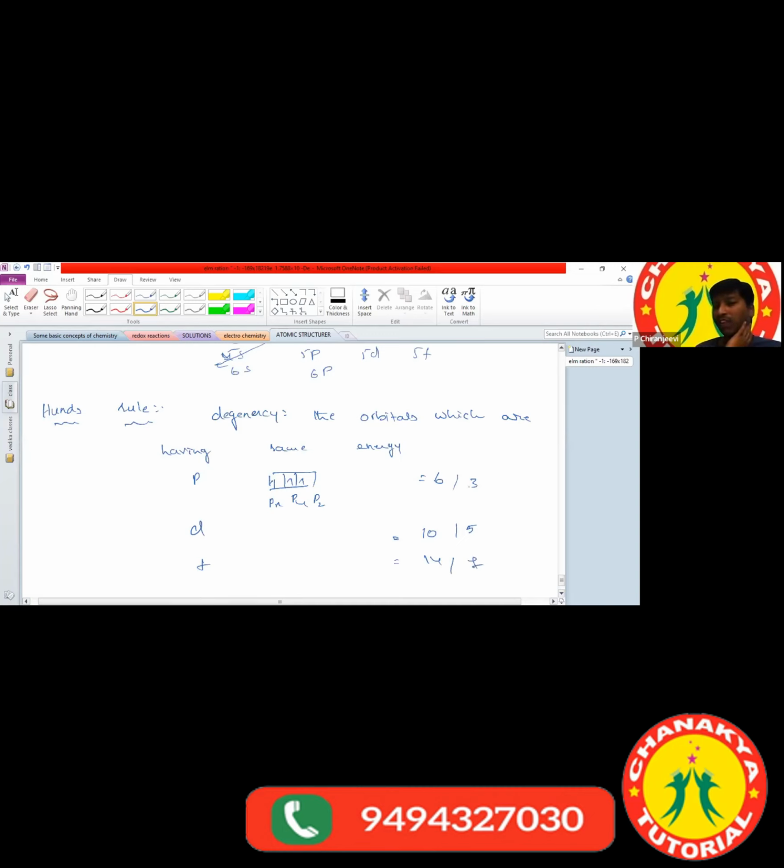So after filling 3 electrons, only then does the fourth electron pair.